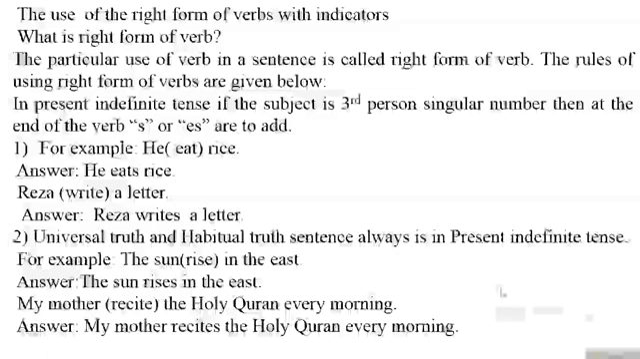Next example, my mother recite the Holy Quran every morning. Here recite verb is kept in bracket. Here recite verb is wrong position. The correct form of recite verb would be my mother recites the Holy Quran every morning, as my mother is third person singular number and it is habitual truth sentence. Okay students, I think you have understood. Then I am going to next slide.